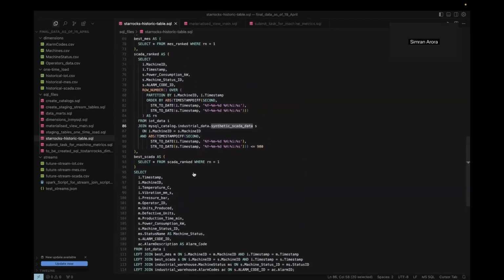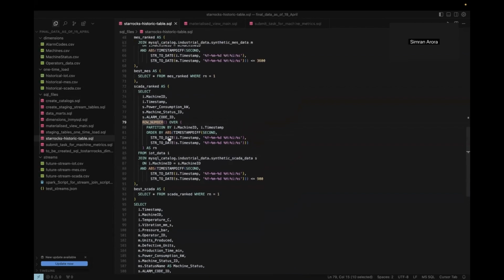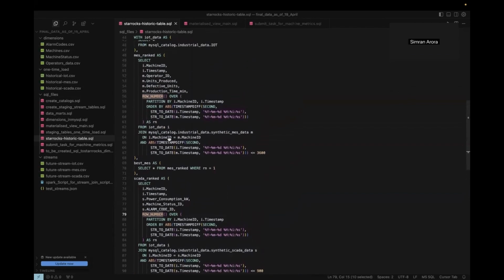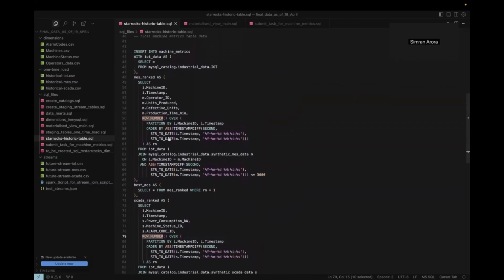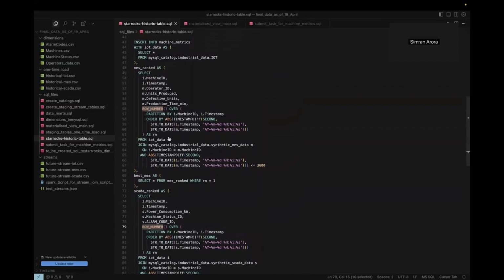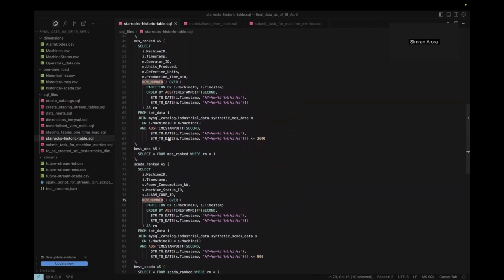By leveraging Starrocks's native capabilities, we performed the necessary joins and transformations directly within the warehouse, eliminating the need for external tools like Spark. This approach not only streamlined our data pipeline but also enhanced performance and maintainability, aligning with the best practices for efficient data warehousing. Let's have a look at the entire query.